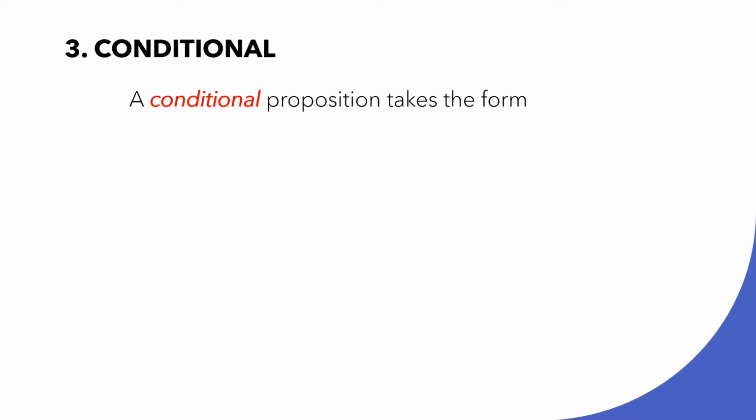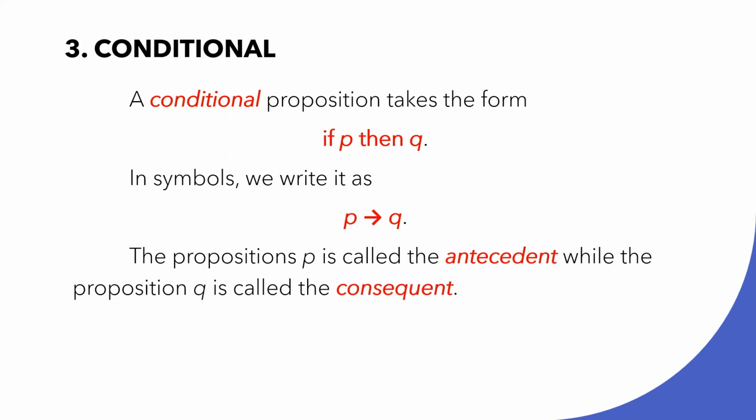The third type of compound proposition is called conditional. A conditional proposition takes the form if P then Q. In symbols, we write it as P, an arrow going to the right, Q. The proposition P is called the antecedent, while the proposition Q is called the consequent.